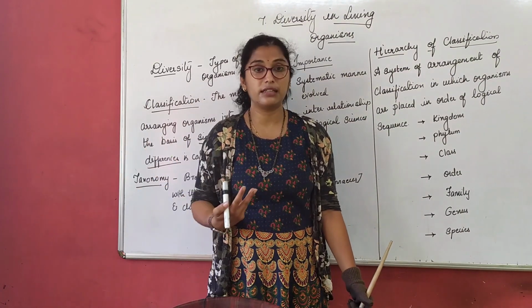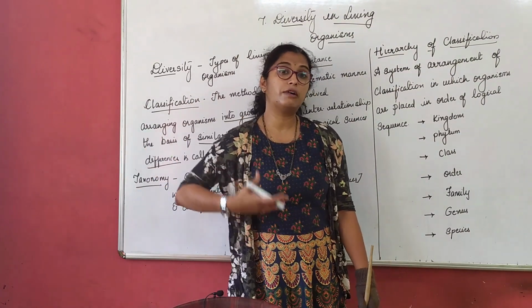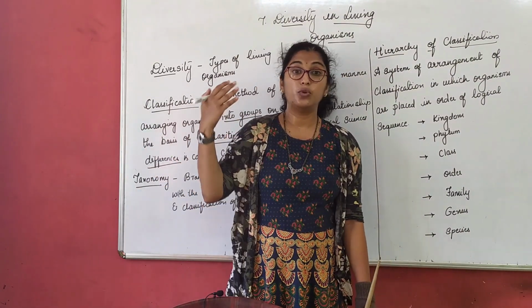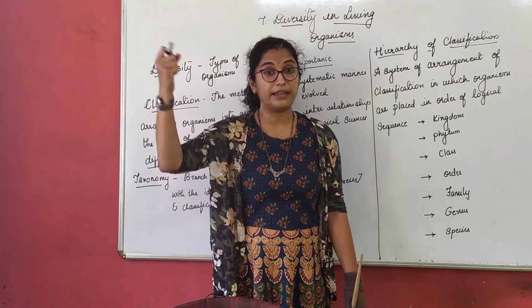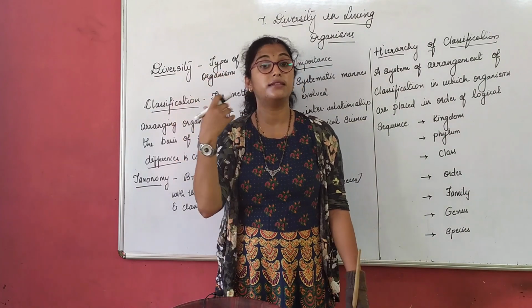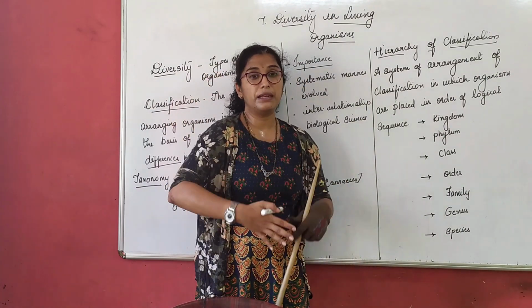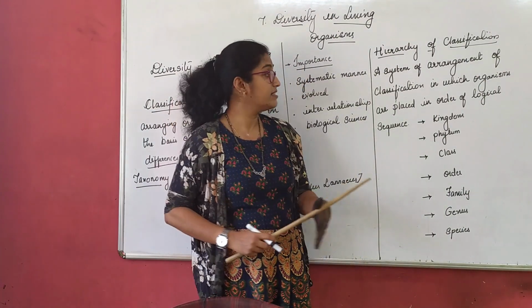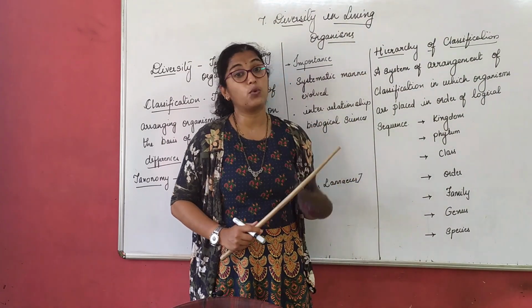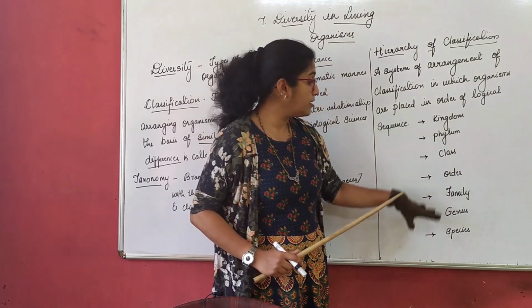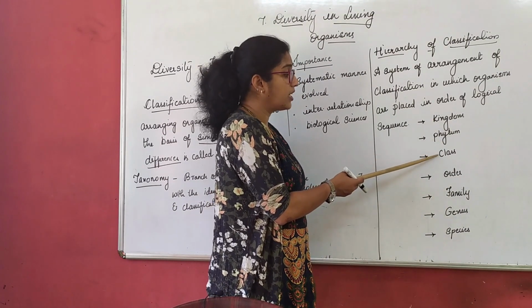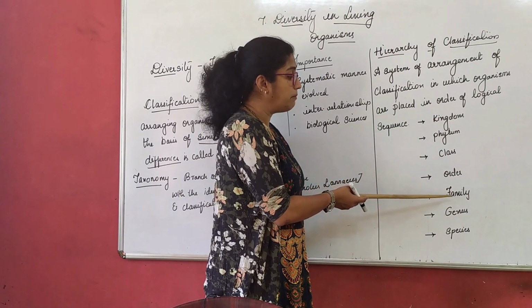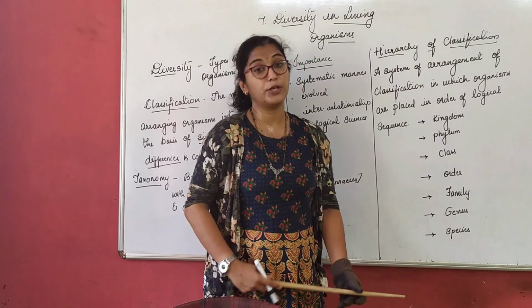Increasing order, decreasing order. How do I talk about the hierarchy of my family? Do I start from the younger kids? No, I start from my grandparents, then my parents, then mother, father, siblings, their kids, right? Similarly, it goes in a sequential order. So now what is the order? It is about kingdom, phylum, class, order, family, genus and species.